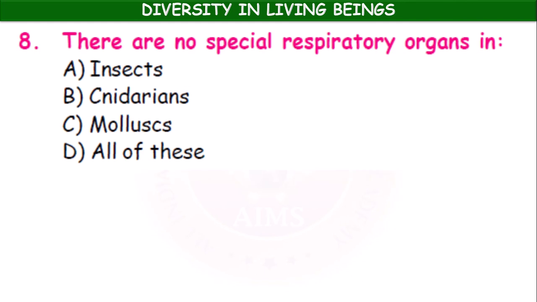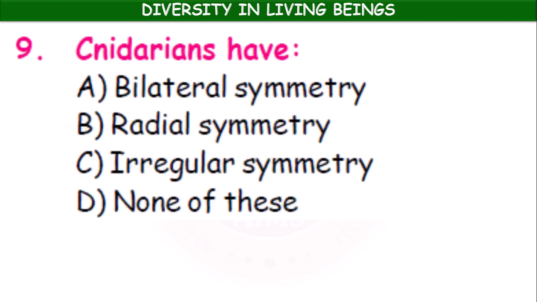There are no special respiratory organs in insects, cnidarians, mollusks, all of these? Cnidarians. Okay. There are no special respiratory organs in cnidarians. Cnidarians means coelenterates. What is the symmetry? Bilateral symmetry, radial symmetry, irregular symmetry. It is the radial symmetry.